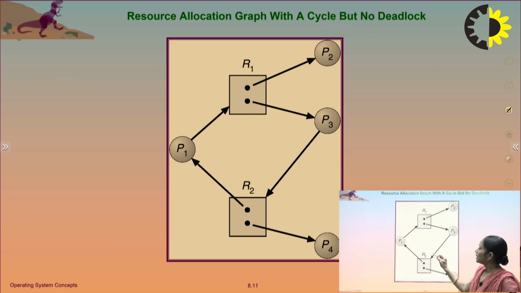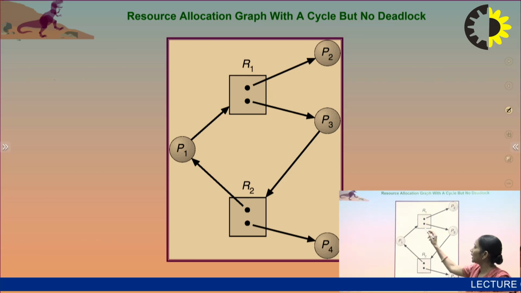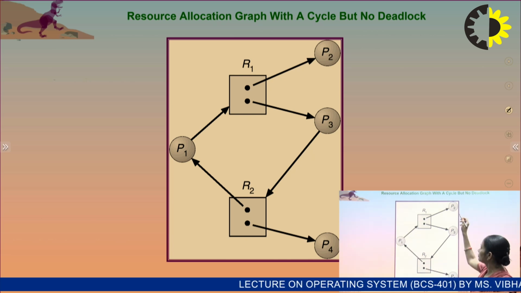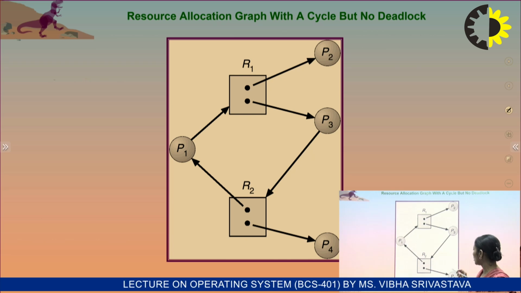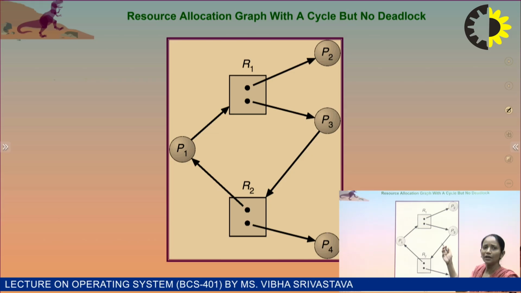As soon as resource R2 is free, P2, which is also not waiting for any resource, will also complete its execution and release the resource R1, and R1 is available for P3 and P1. So the order can be P4, P2, P3 and P1, or P4, P2, P1 and P3.